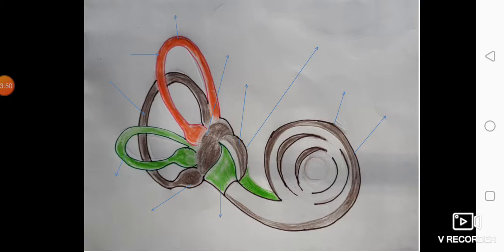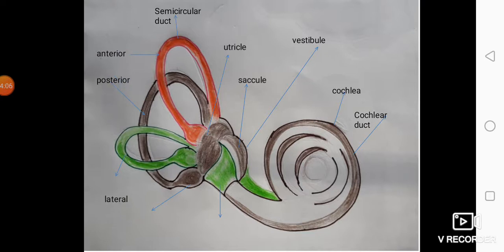The diagram is shown again. All the labels are coming: cochlear duct, cochlea, then vestibule, then sacculus, utricle, semicircular duct, the anterior one, the posterior, the lateral, then the ampullae of semicircular duct and the oval window. All these are the major portions here.